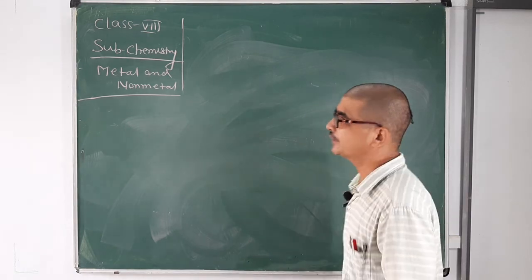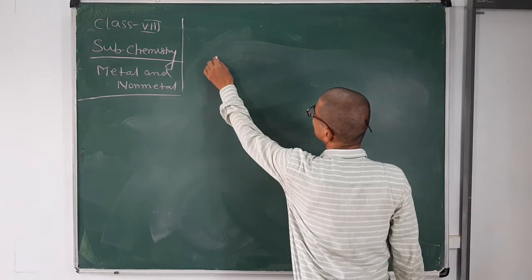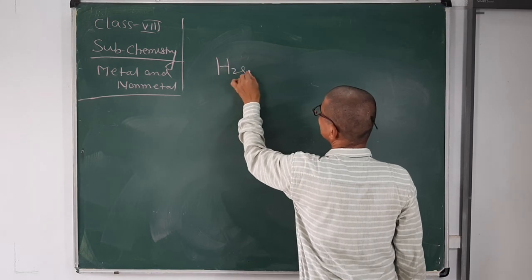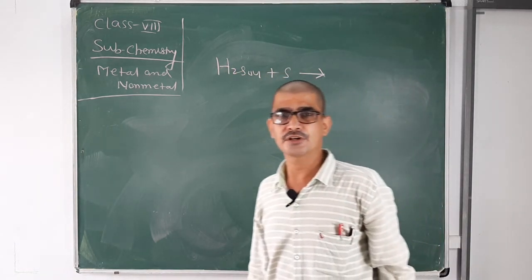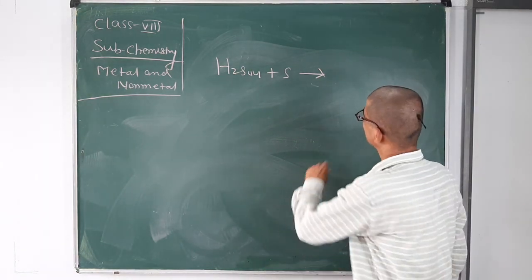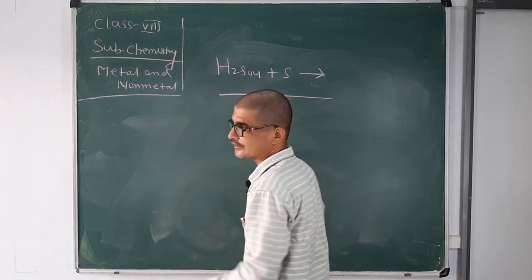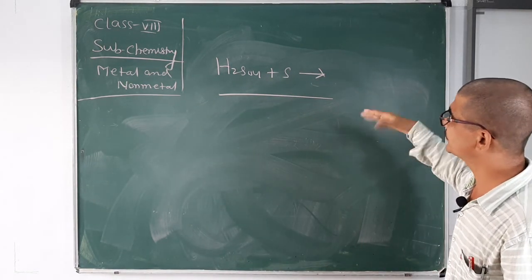Reaction of non-metal with concentrated sulfuric acid. What will happen when concentrated sulfuric acid reacts with sulfur? Sulfur is a non-metal. Complete the reaction and balance it. I am going to explain a technique by which we can complete the reaction with balancing.